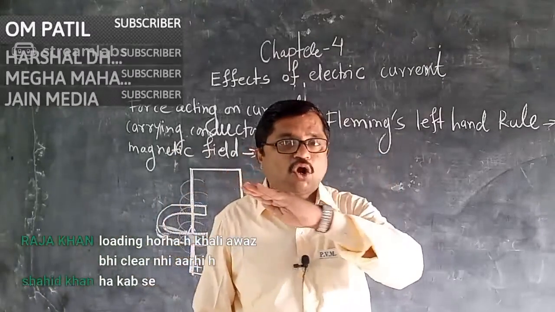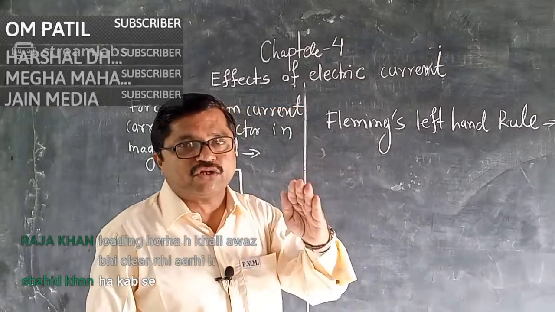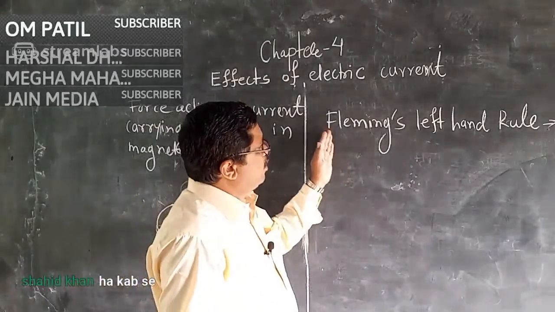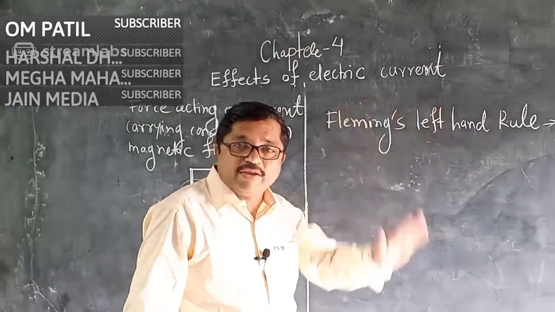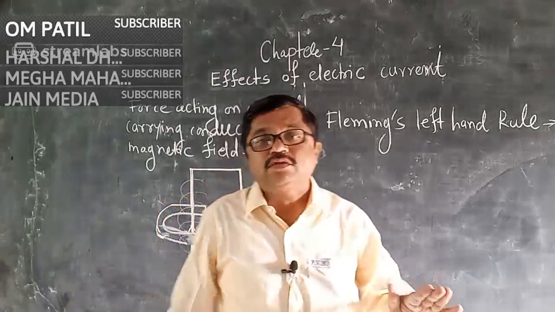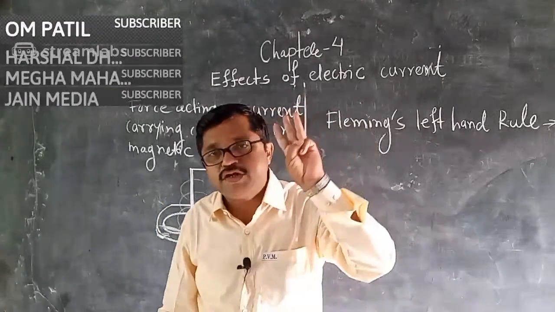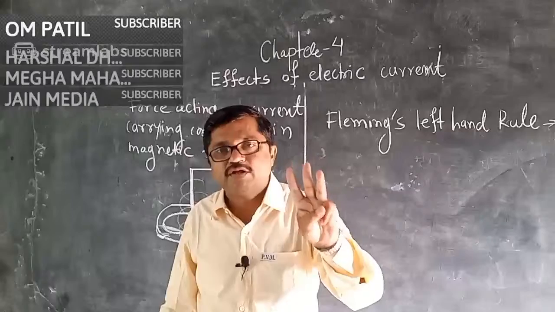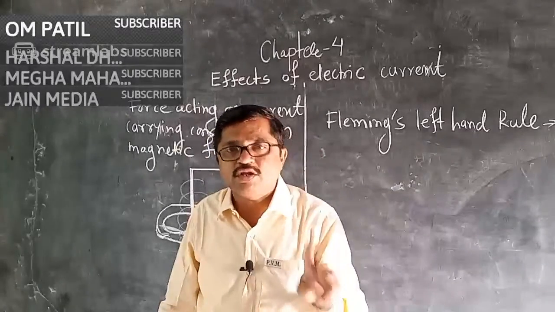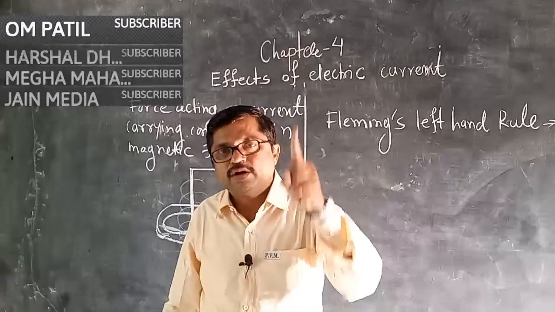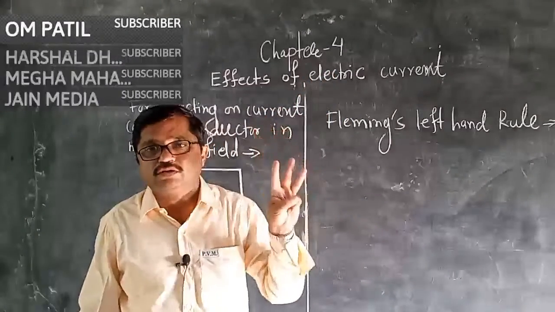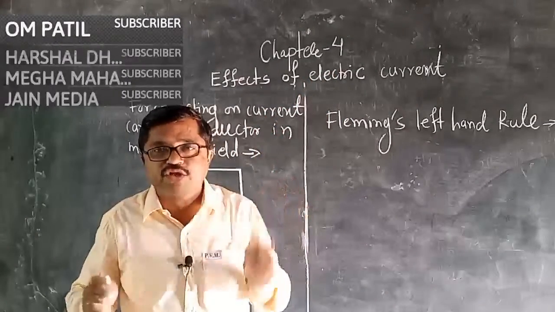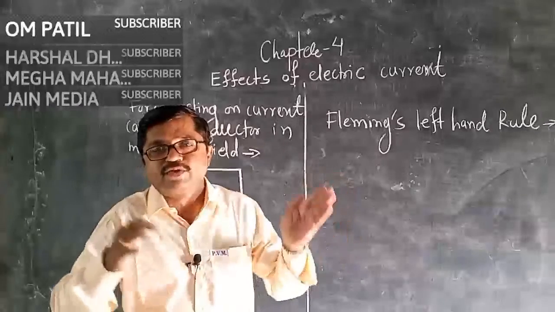Now the next similar law to check the directions is Fleming's left hand rule. It is related with three directions: the direction of electric current, the magnetic field, and the force on the conductor. We can check these three things by using Fleming's left hand rule.